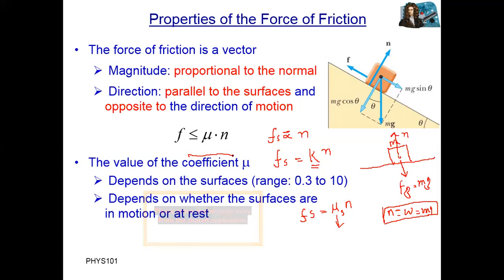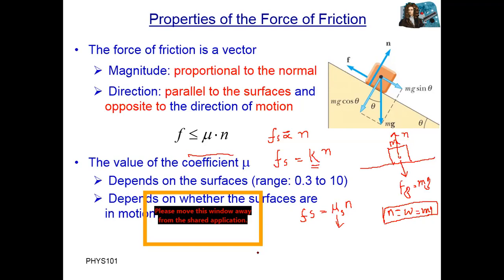What is the coefficient of friction? Actually, the coefficient of friction is the ratio of two forces. One force is the normal force, the normal reaction, and the second one is the friction force. How to prove it from the equation? We can prove the value of the coefficient of friction from the equation.